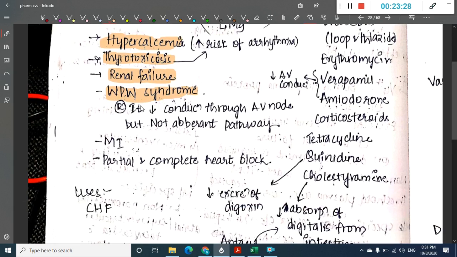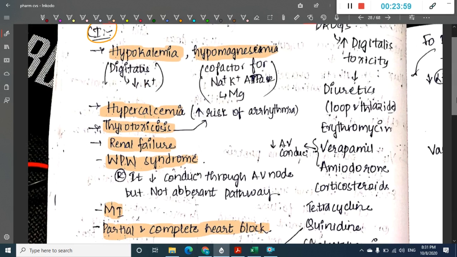In Wolff-Parkinson-White syndrome, why is it contraindicated? Because digoxin decreases conduction through the AV node, but not through the aberrant pathway. So there is a chance that the aberrant pathway gets activated a lot, and as a result it is contraindicated. It is also contraindicated in myocardial infarction and in partial and complete heart block. So these are the main contraindications of digoxin.